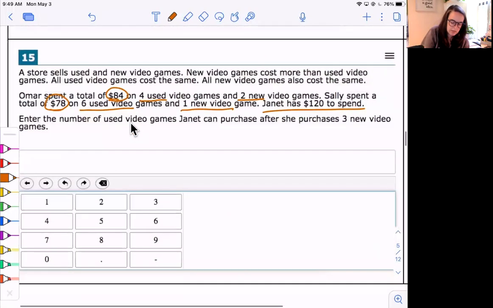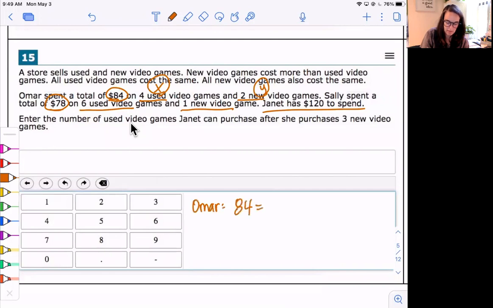If I say the used is X and the new is Y, Omar's situation is $84, got him 4 used and 2 new, right? That's Omar's situation with X and Y. And then Sally's situation, they spent $78 and got 6 used is X, so 6X, and 1 new, so 1Y, like that.